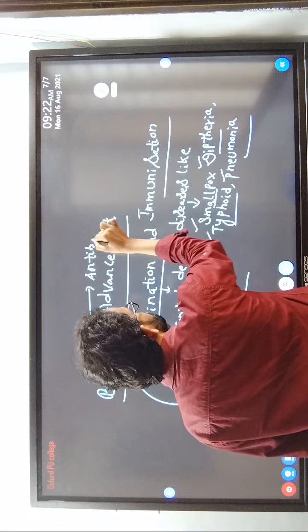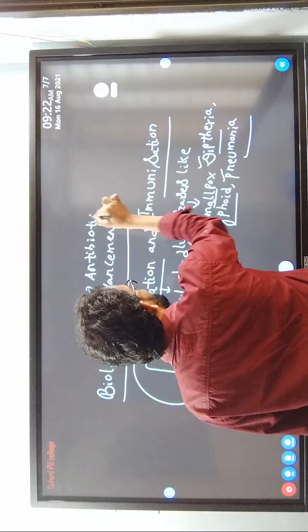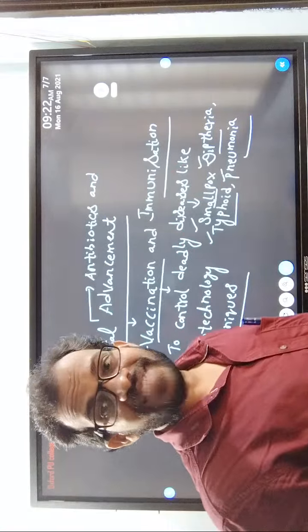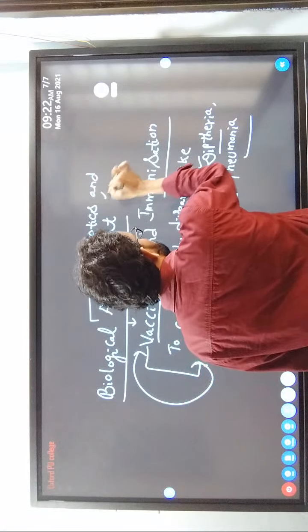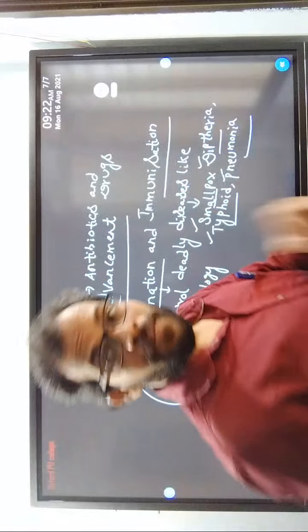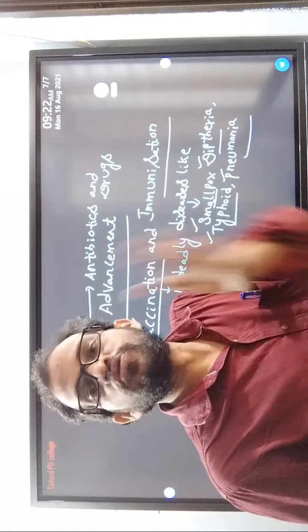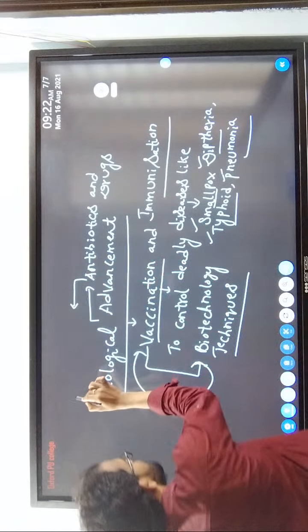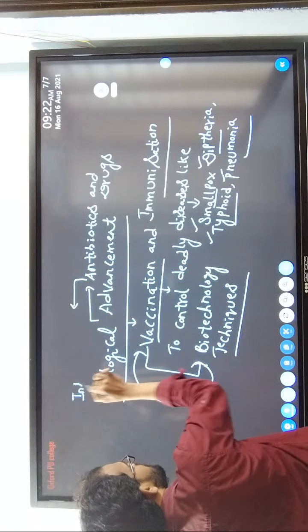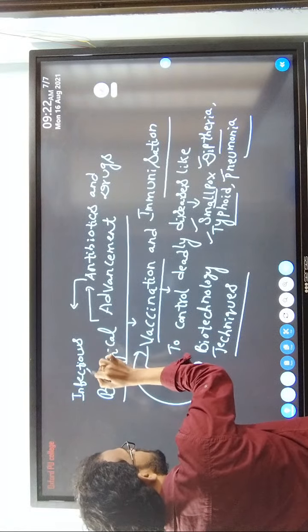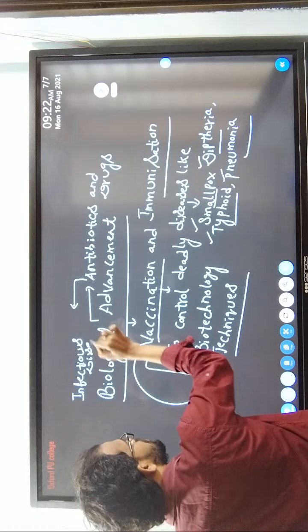Antibiotics. What is it? Antibiotics and other drugs to prevent infectious diseases.